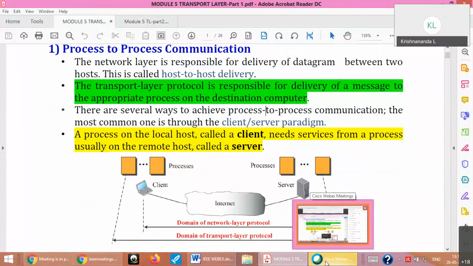Please check your mic and your earphones. There's a lot of disturbance.